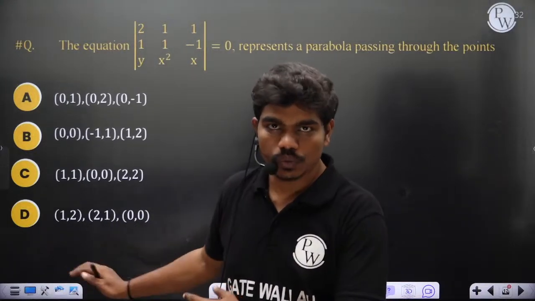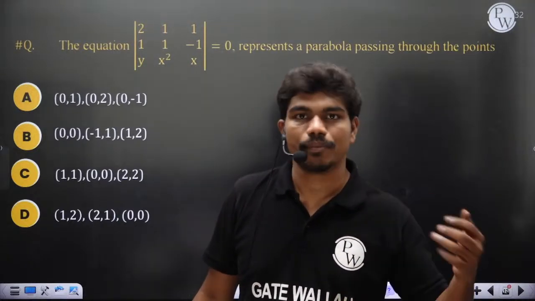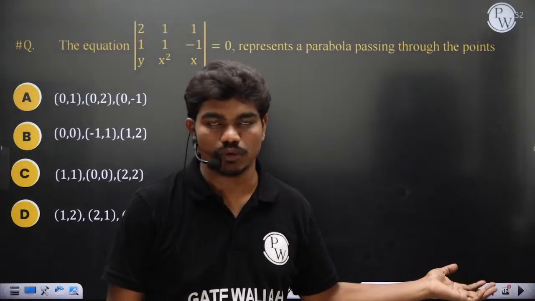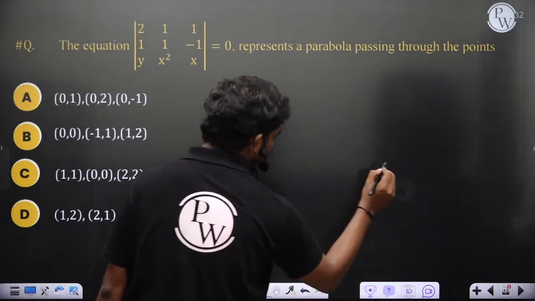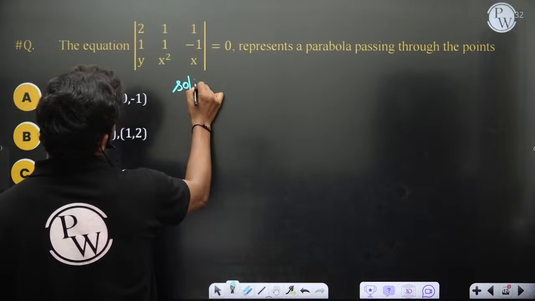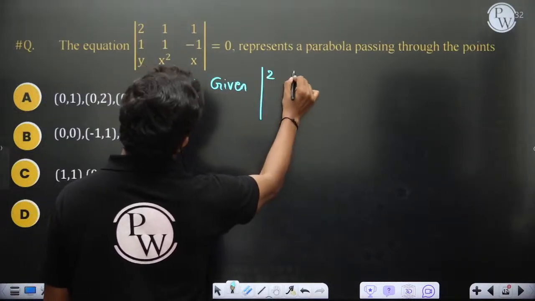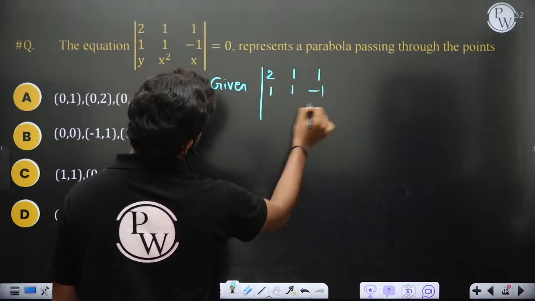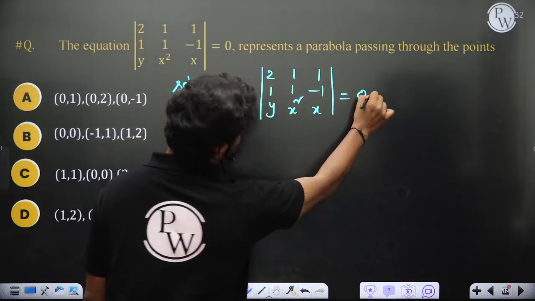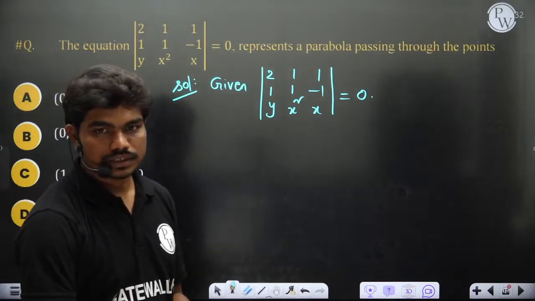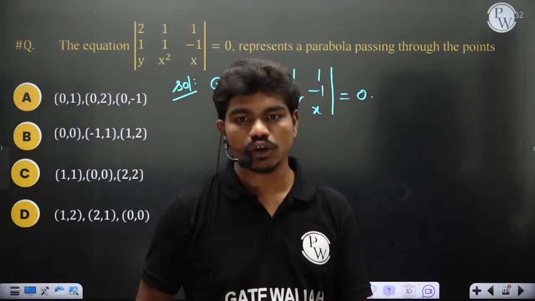But of course I'll tell you one important point here. Then we'll look at vector spaces, span, all these things in the upcoming lecture, which is the 6th lecture of this module, on Saturday. Chalo, let's see here. Solution: the equation of the parabola is given by this determinant, 2 1 1, 1 1 minus 1, y x square x, equal to 0. Ultimately we'll deal with subspaces also, since a vector space will definitely have subspaces.